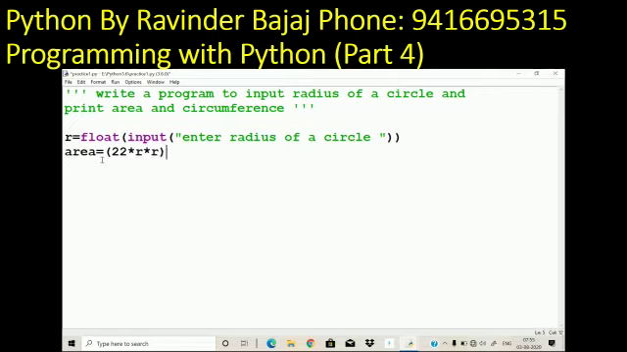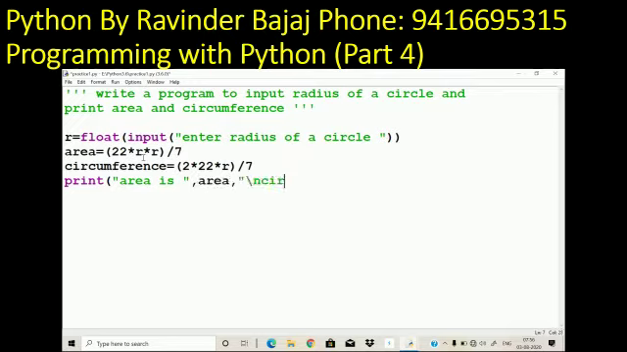Area is equal to pi r square. So pi is 22 by 7. R square is R into R. And circumference is 2 pi r. So on the basis of the formula I have written these two expressions. Now I am printing area and circumference. Area is equal to area and circumference is circumference. These variables I am printing. Save it and run the program.